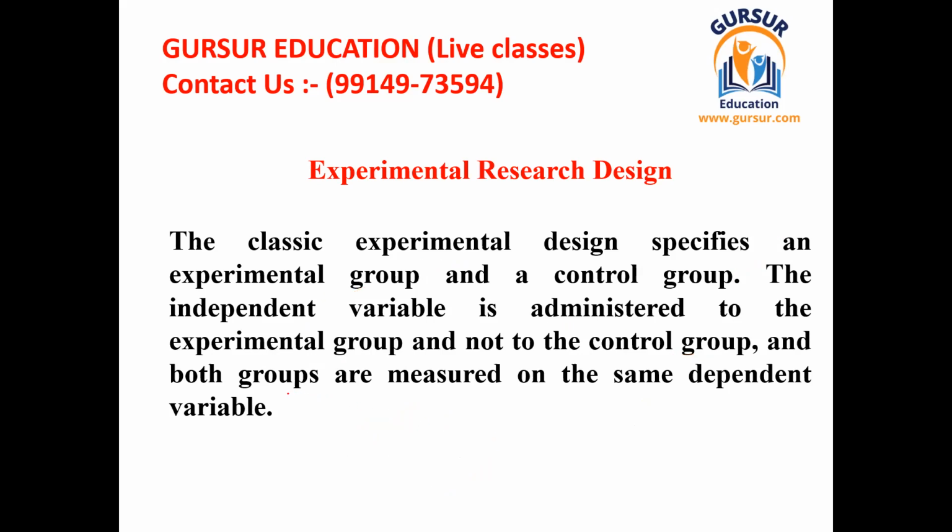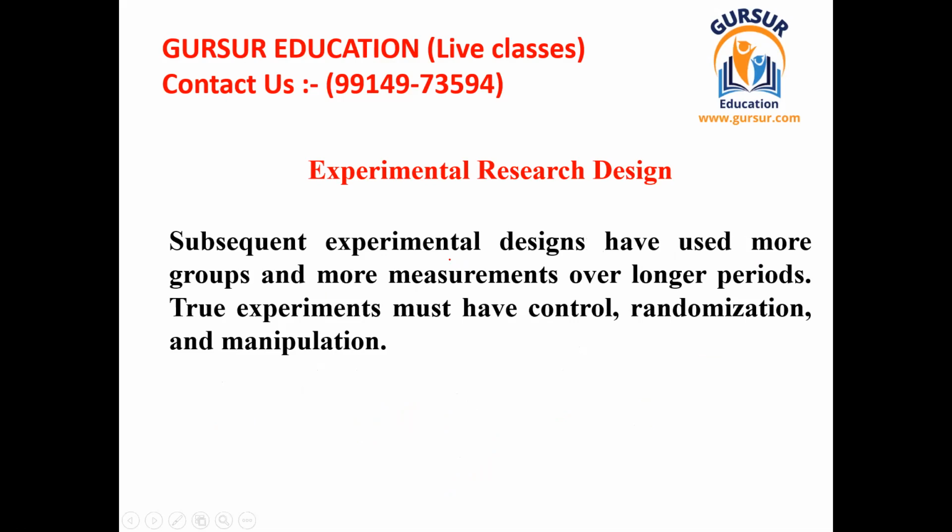After that, the results are measured. In this way, they are able to find whether the independent variable has any cause and effect relationship with the experimental group or not. So that was the procedure of the complete research design.